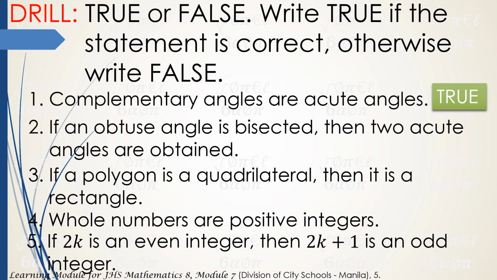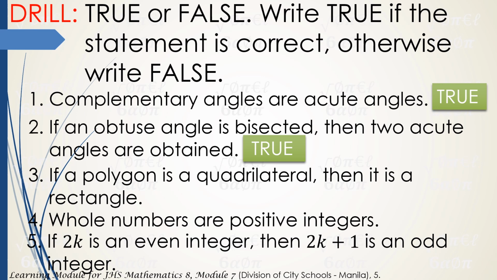Number 2, if an obtuse angle is bisected, then two acute angles are obtained. The answer is, it's true. Okay, so it's an obtuse angle, bisected daw. So, ibig sabihin ng bisected, hinati sa dalawa ng pantay. So, pag hinati natin yun, an obtuse angle is less than 180 degrees, but greater than 90 degrees. So, pag hinati yun, for sure, na ang sagot natin palagi ay in between 90 and 0. So, siguradong acute angles ang lalabas.